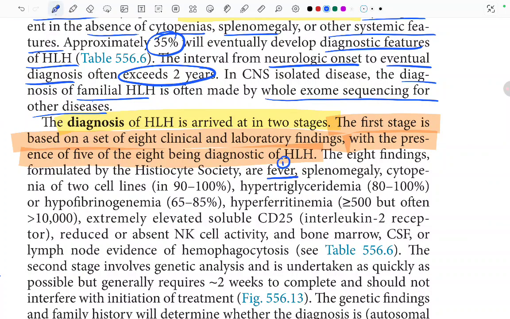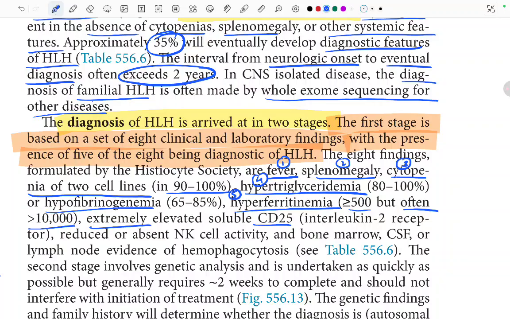The 8 findings formulated by the Histiocyte Society are: fever, first one; splenomegaly, second one; cytopenia of 2 cell lines in 90 to 100%, third one; hypertriglyceridemia; hypofibrinogenemia or hyperferritinemia, more than 500 but often more than 10,000; extremely elevated soluble CD25, this one is the sixth one; and reduced or absent NK cell activity.